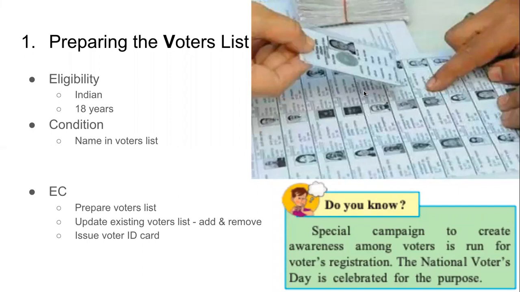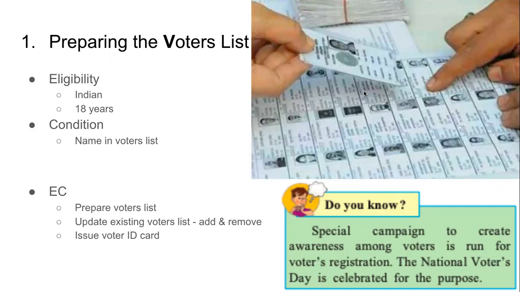But just being a citizen of 18 years of age is not enough. Our name should be there on the voters list. If you see in the picture, if you want to vote, we go to the polling booth where we can cast our vote, and we have to show our ID card. This is the voter ID card.